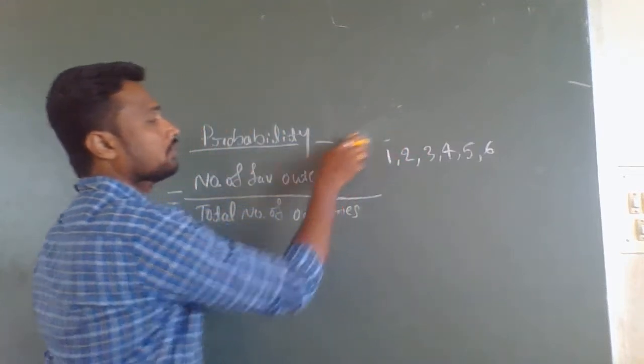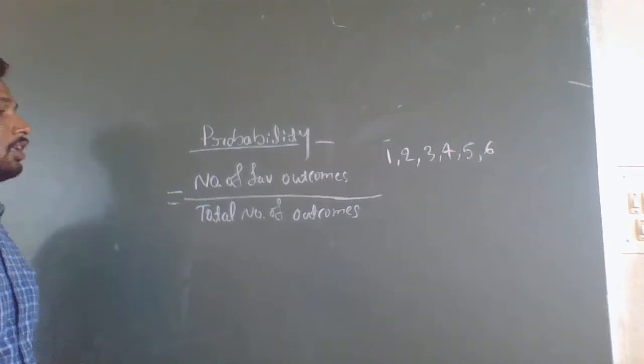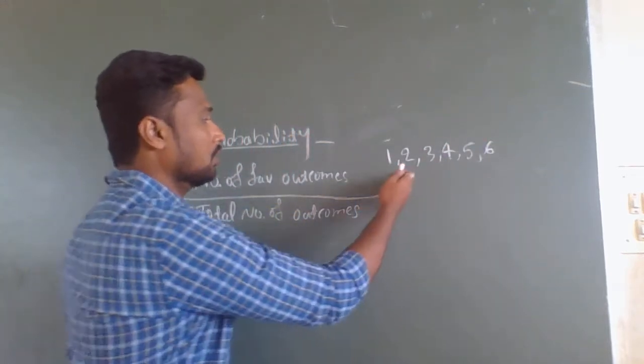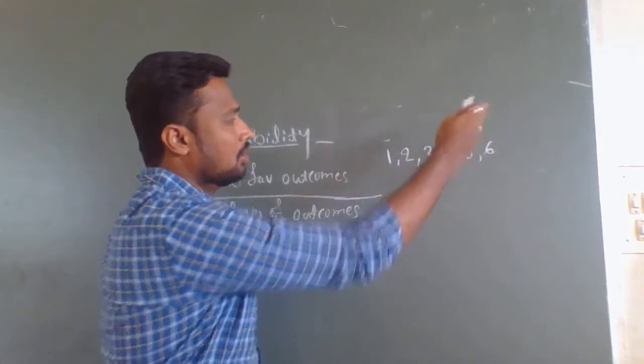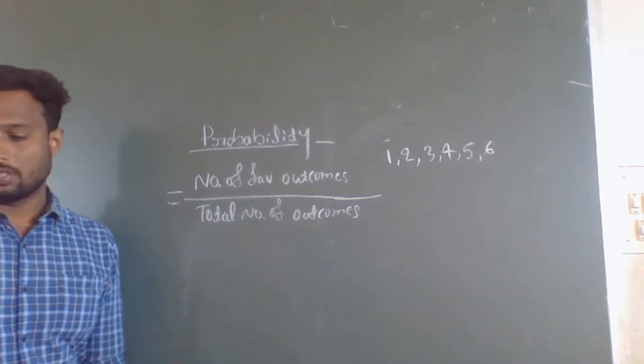When you throw that, you can get any of these values. So here the total number of outcomes is 6, because you may get 1, 2, 3, 4 or up to 6. There are 6 numbers in there. So now